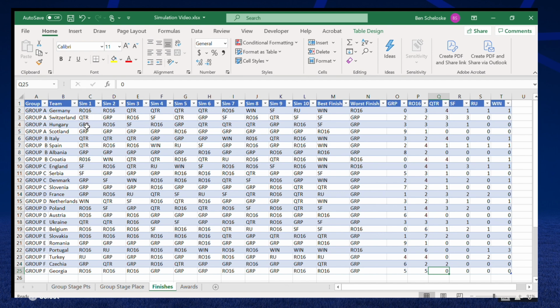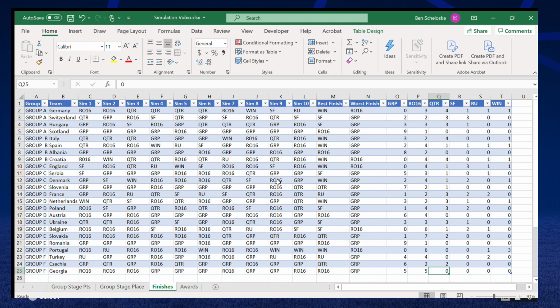QTR is quarterfinals. JRP is group stage. SF is semi-finals. RU is runners-up. And winners is win. So, yeah, we can't sort these because I'm not talented enough at Excel to know how to give value to these words, I guess.